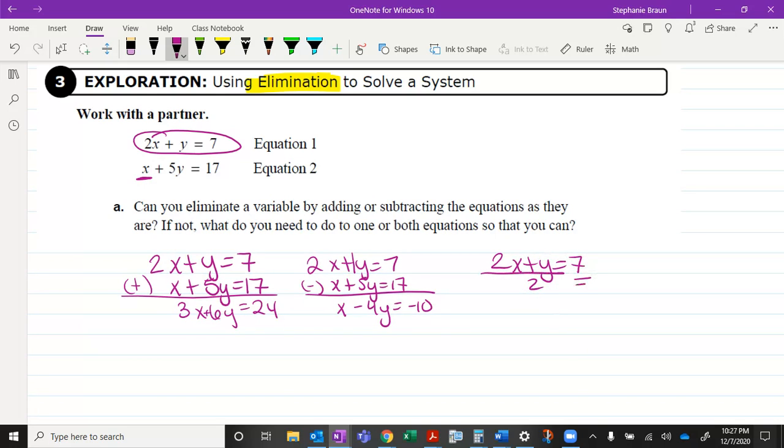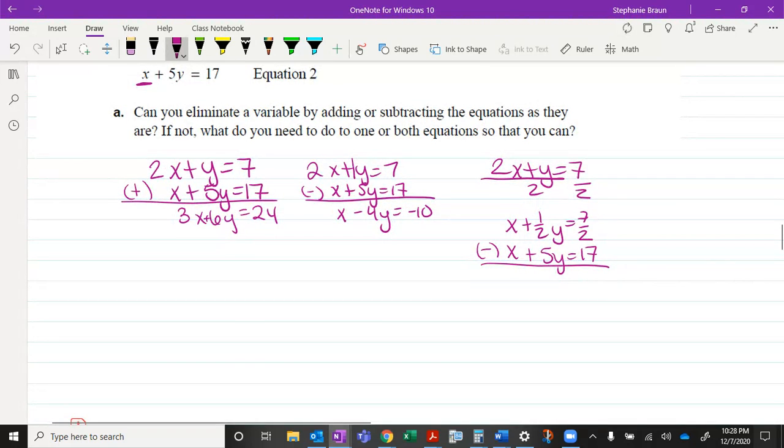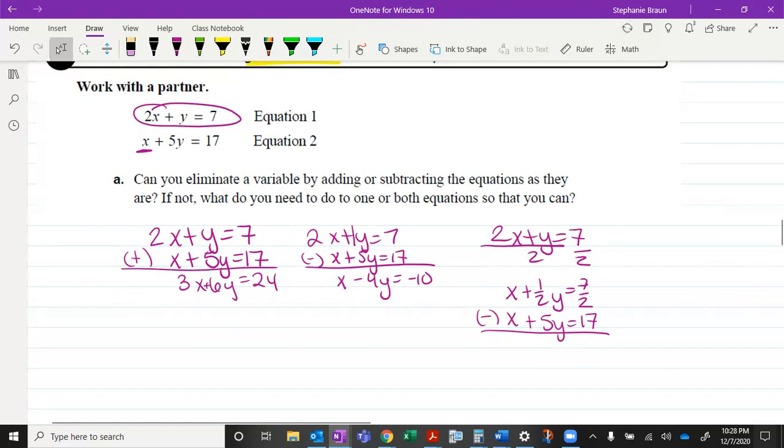But what's going to happen? You're going to end up with x plus 1/2 y equals 7/2. Is that going to be very much fun to then add or subtract to your other equation? It's going to be subtraction because you'd have x's and x's. Is that going to be very much fun? No, not at all. So another common idea, instead of dividing, so let's break this up, this was dividing, is to go the other direction. What if we multiply?